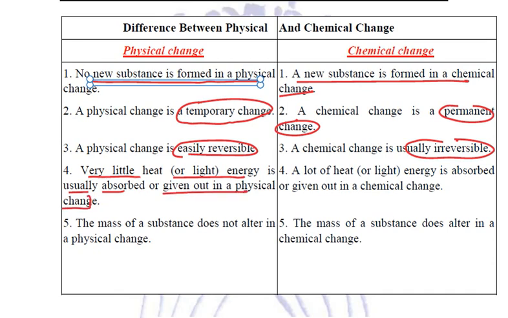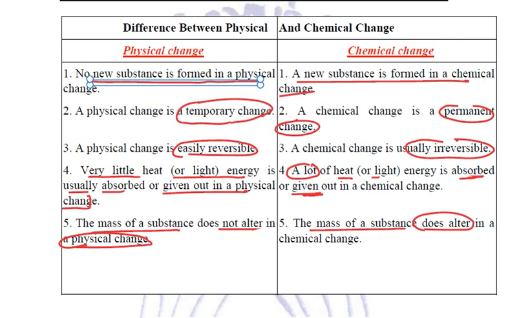Whereas in any chemical change, a lot of energy, whether in the form of heat or light, is either absorbed or given out. In a physical change, the mass of a substance does not alter, whereas in a chemical change, the mass of a substance does change. So these are the physical and chemical changes.